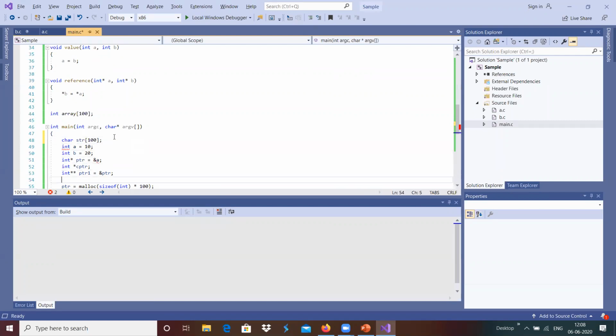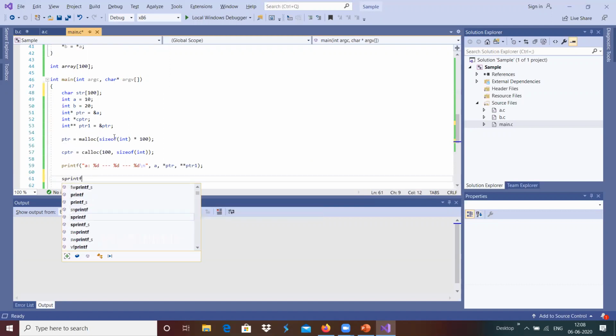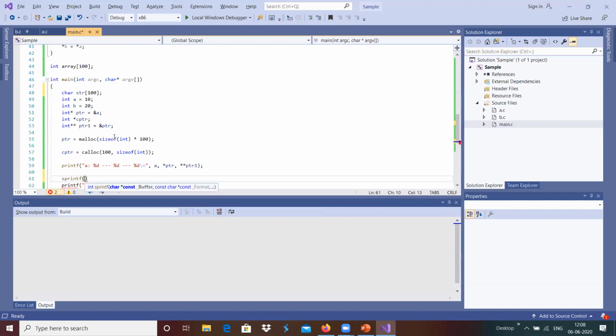Then we can use sprintf with that str, and whatever the print value is will be converted into a string inside that str, which we can use for any formatting or for sending the data outside over the serial port. Those kinds of scenarios we will use sprintf.